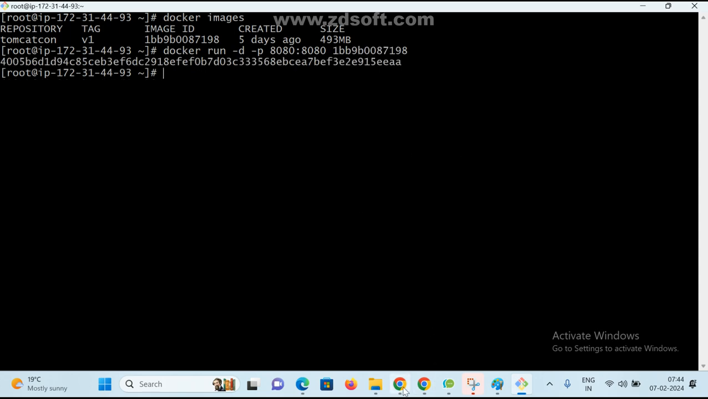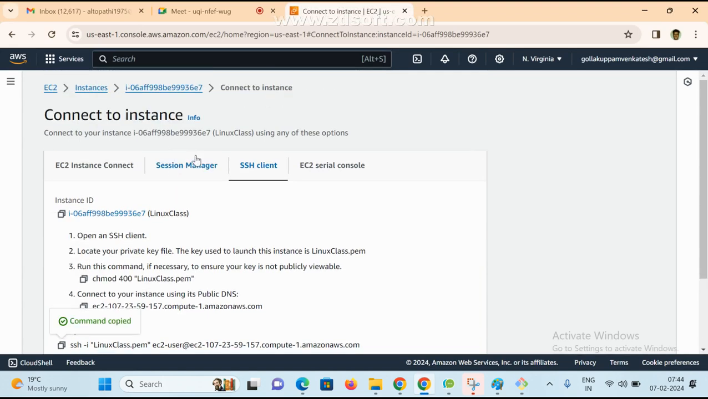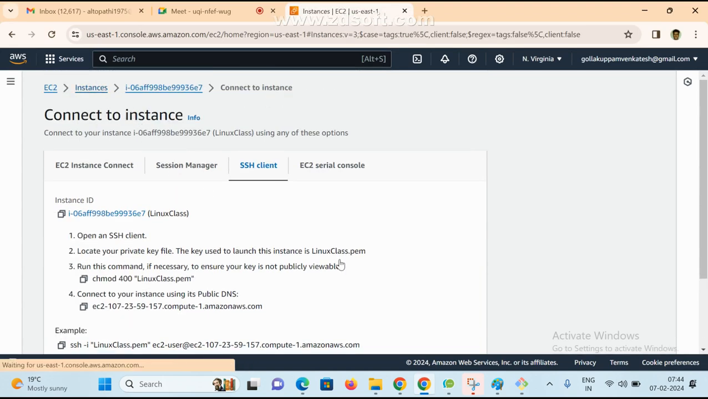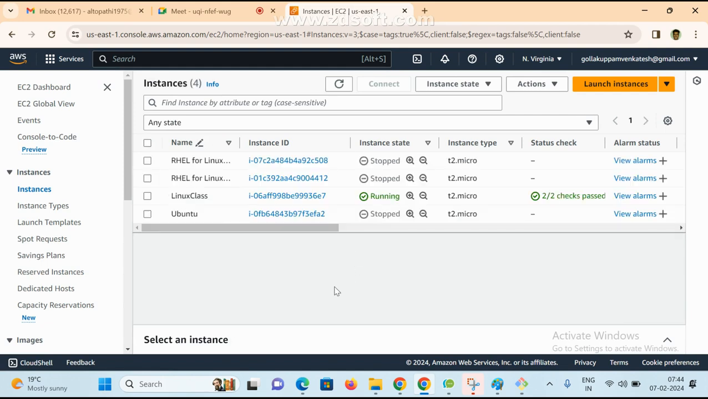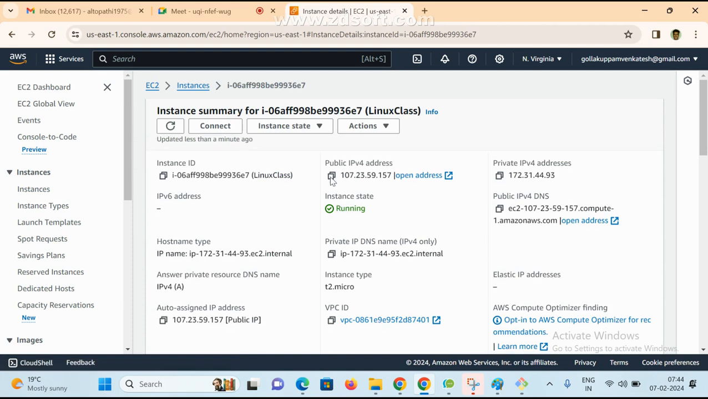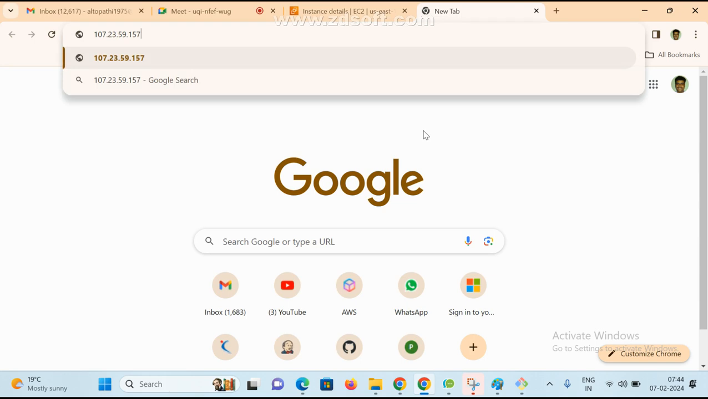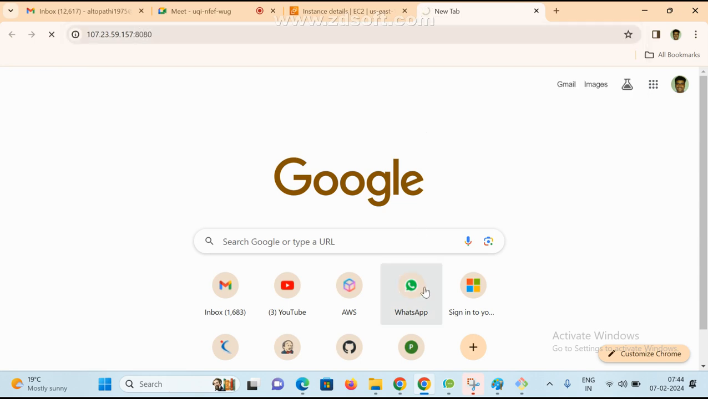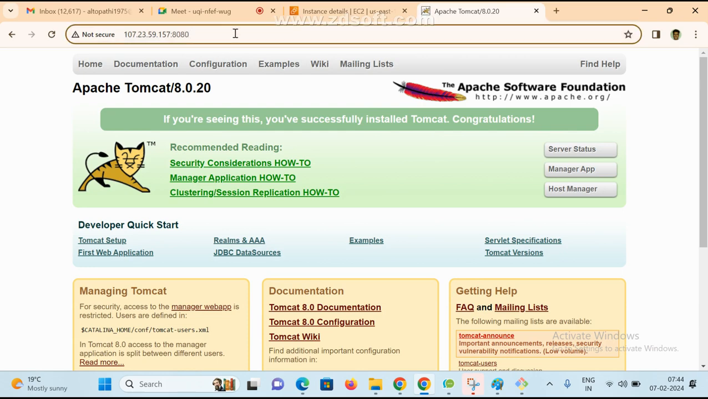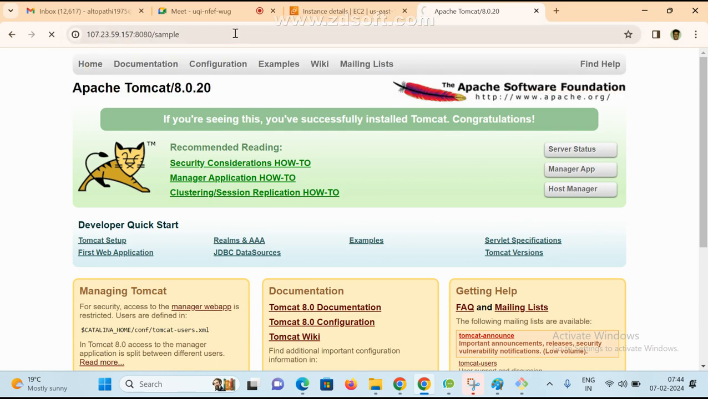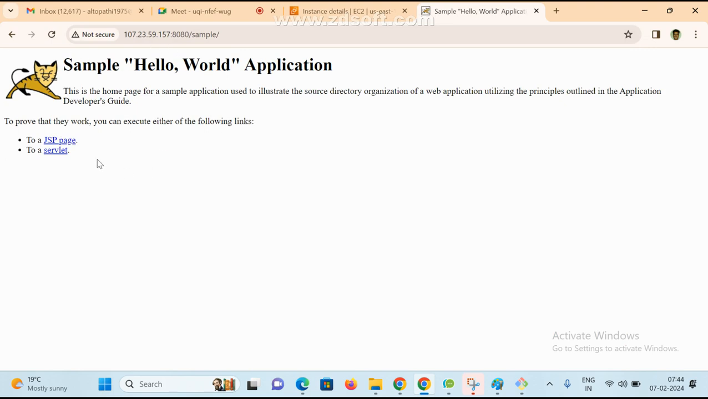Container is created. Now go to here, go to images. Click on this instance ID, copy the public IP, go to here, just paste it. What is the port number? Host port number 8080. Now see here, slash sample, your application is working fine.